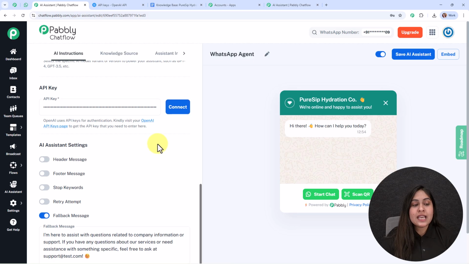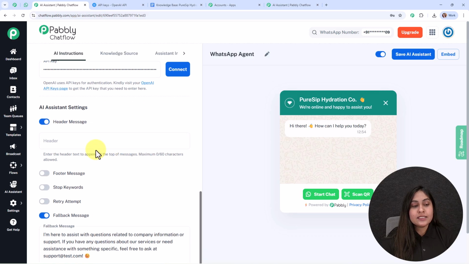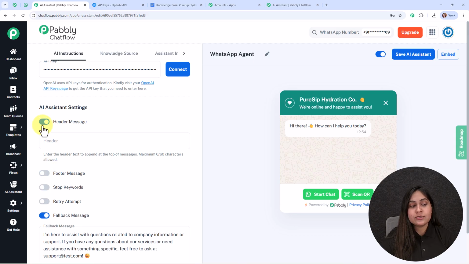Alright, then comes the AI assistant settings. The first one is header message. To add a header message, you need to turn on this button. Then you need to add the message in this particular field. It says enter the header text to append at the top of messages. A maximum of 60 characters are allowed. The same goes for the footer message as well. I don't want to add any header or footer message, so I'm going to turn them off.